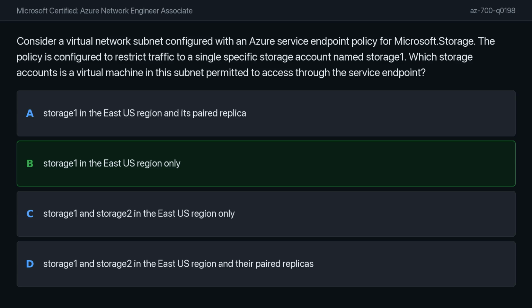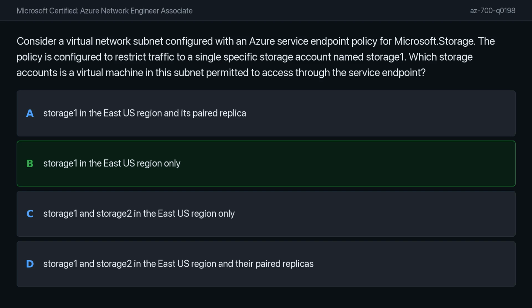In my view, the correct answer is option B, which states that the virtual machine can access Storage 1 in the East US region only. Service endpoint policies are designed specifically to filter egress traffic from a virtual network to designated Azure service resources. When you associate a policy with a subnet and configure it for the Microsoft.Storage service, with a scope limited to a single specific account, you are explicitly creating a whitelist. Consequently, the subnet is permitted to access that one resource and no others.